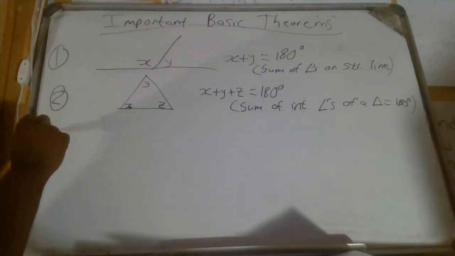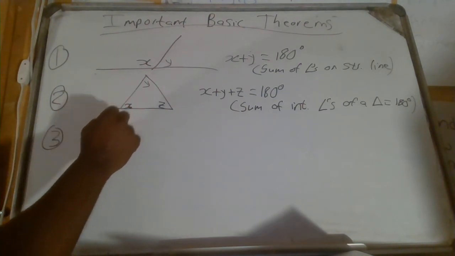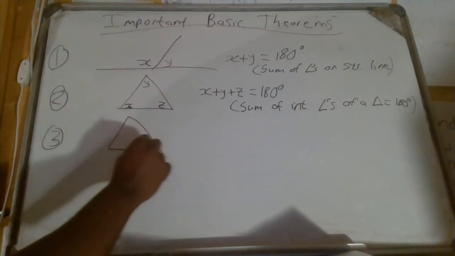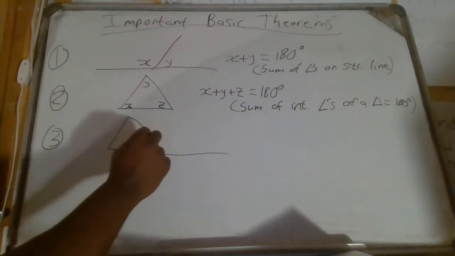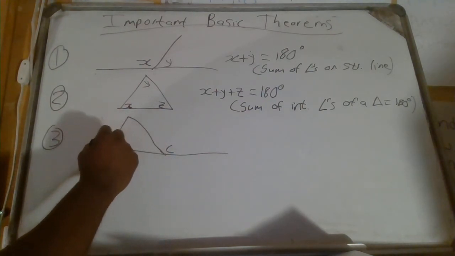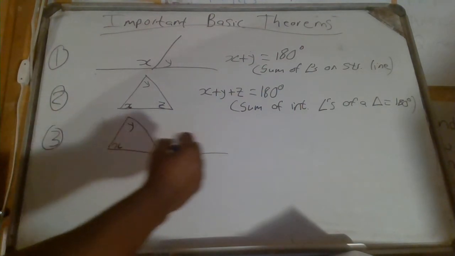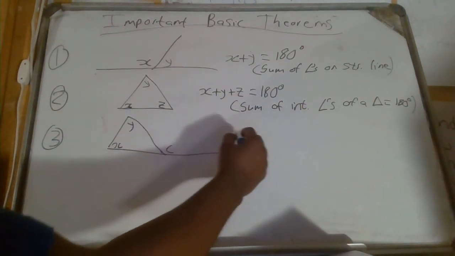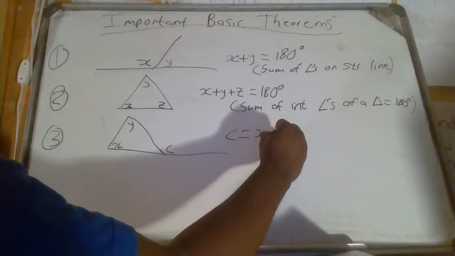And then 3. If you have C here, and then you've got x, and then y, C is equal to x plus y.